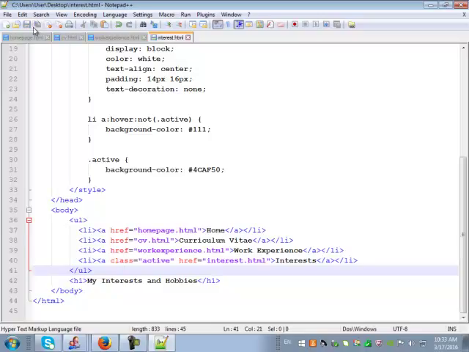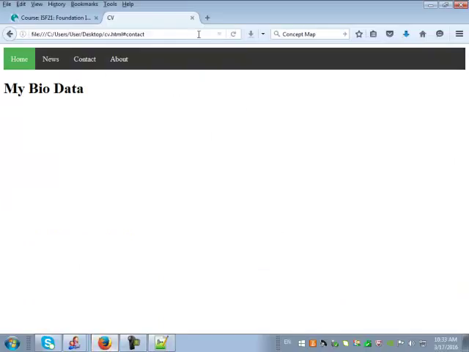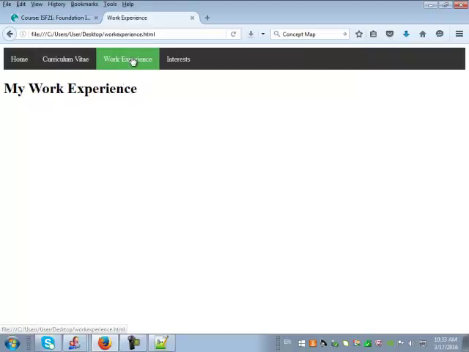So save all here, go back to my browser and refresh, press F5. Now I am on my CV page. It says, can you see the green background for that tab has changed to CV? Click on this one, it has changed to my work experience, interest. So there you go. That's basically what I want to see as far as your assignment 1 is concerned.